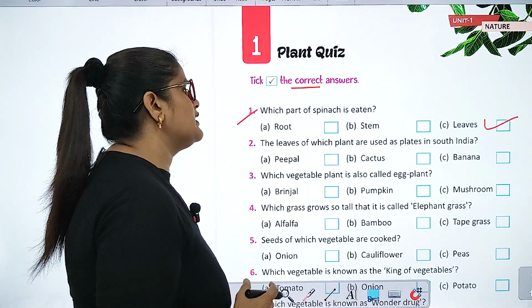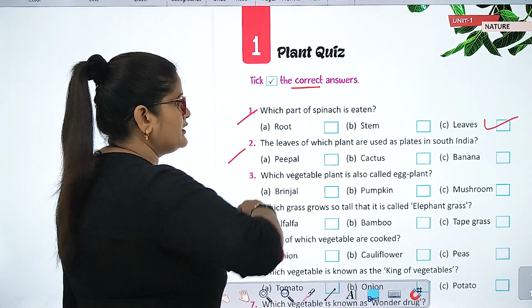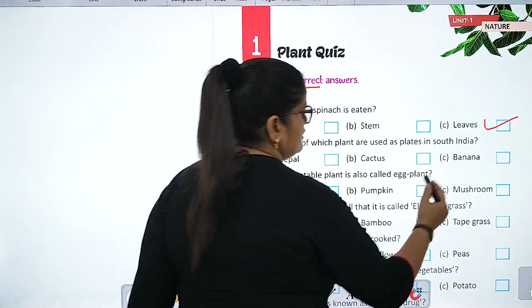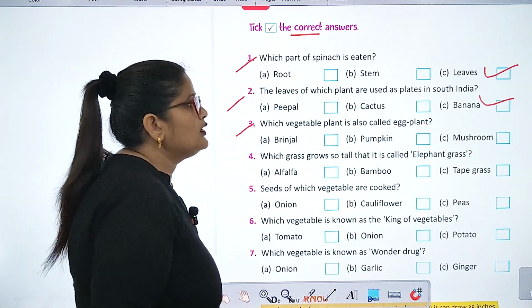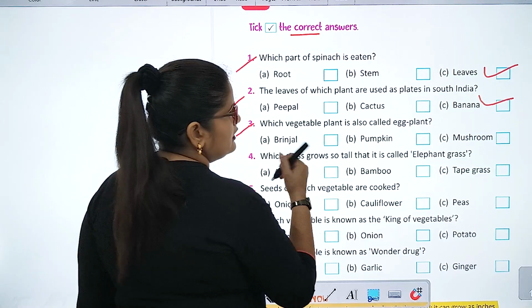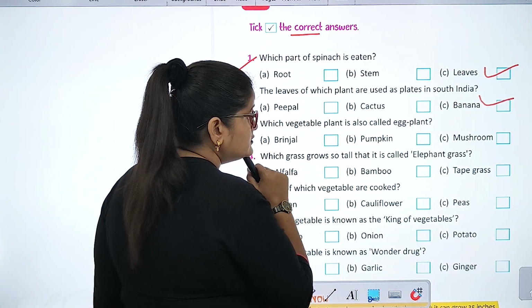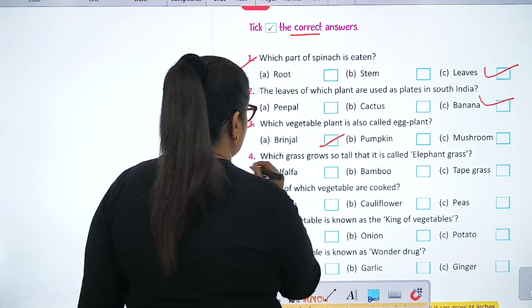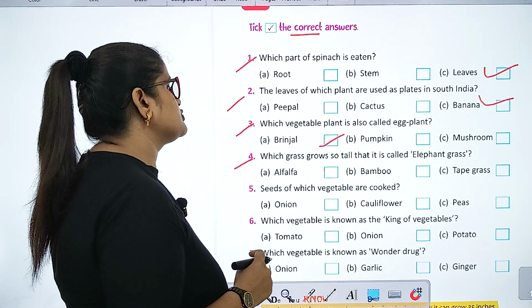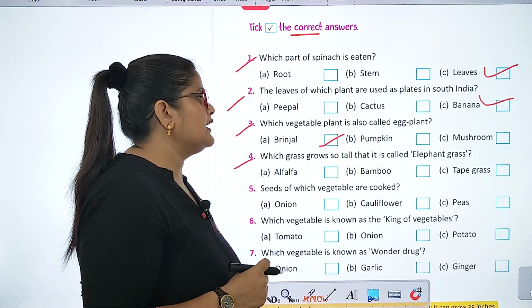The leaves of which plant are used as plates in South India? Banana. Which vegetable plant is also called eggplant? Brinjal. Eggplant. Brinjal. Which grass grows so tall that it is called elephant grass?